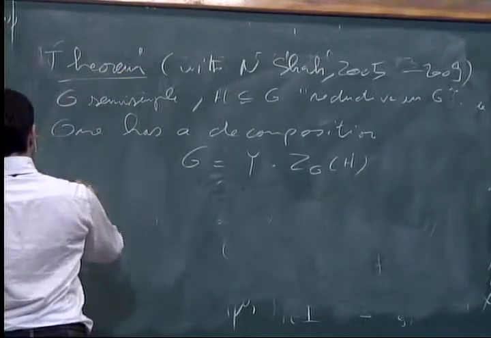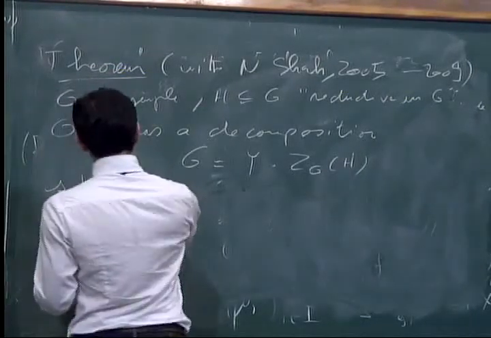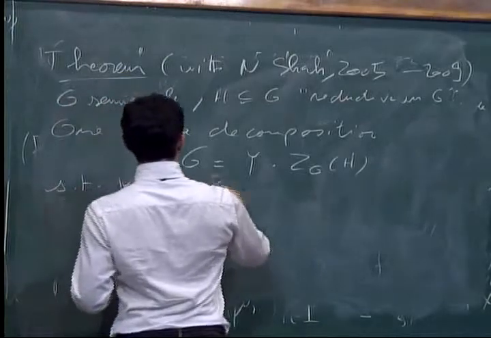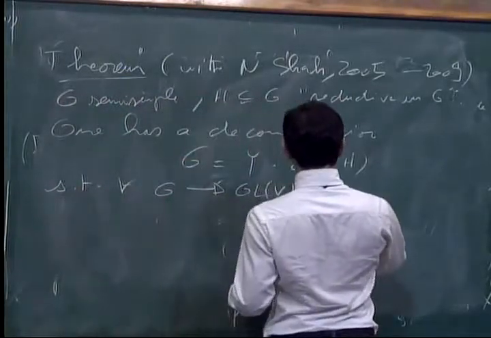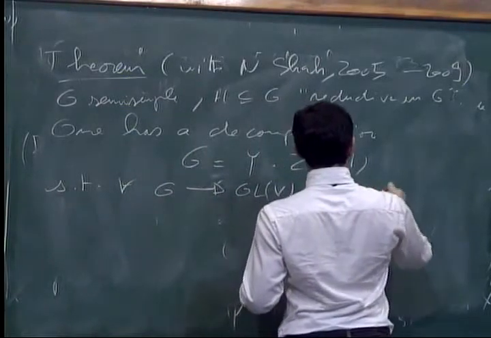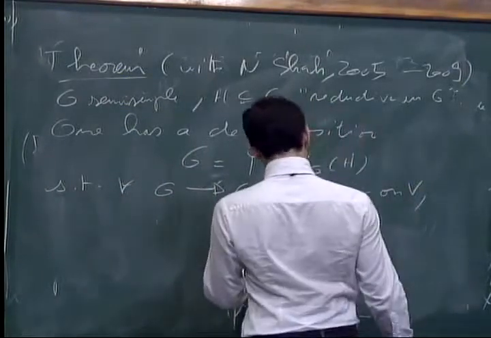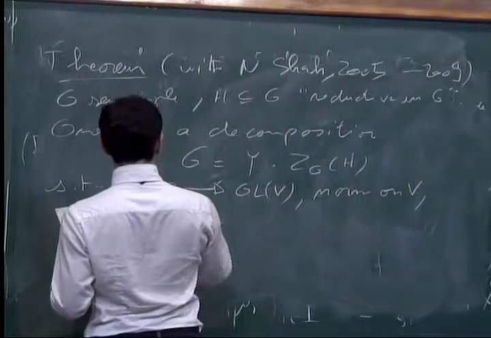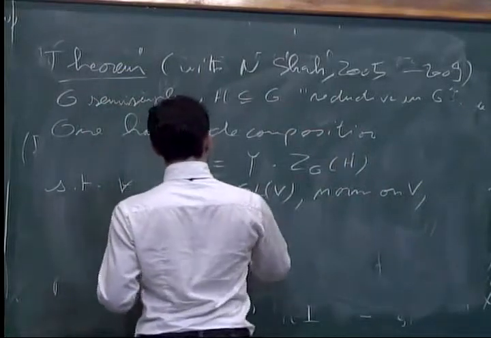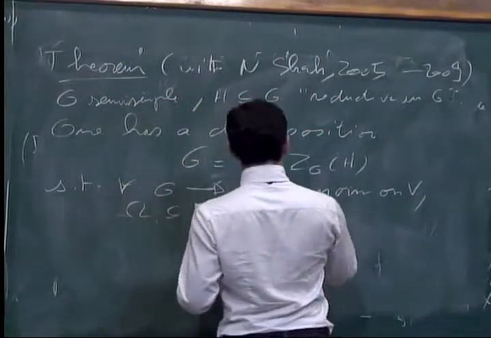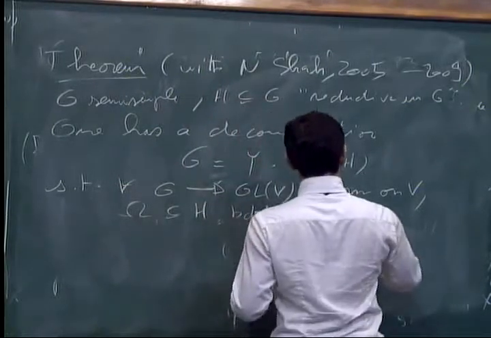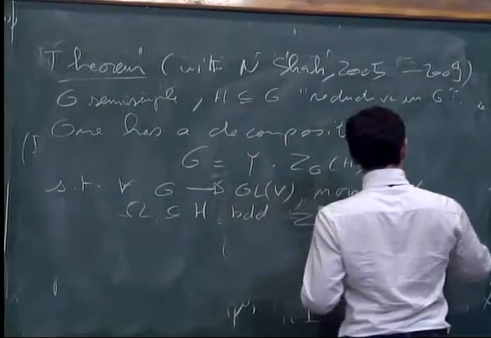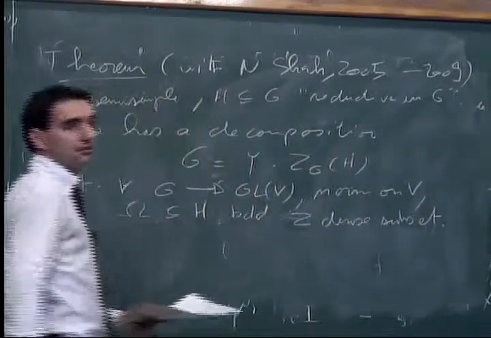Such that for any representation V, with any norm on V, any omega in H bounded non-empty, or I can just ask Zariski dense subset. So if it's open topologically, it's okay.